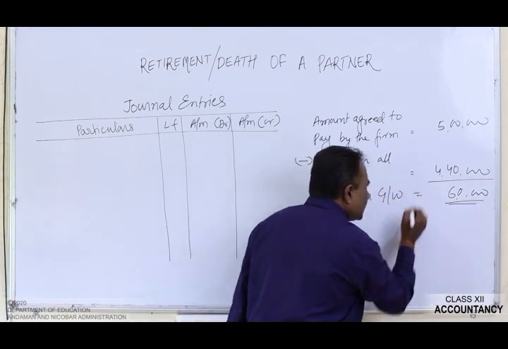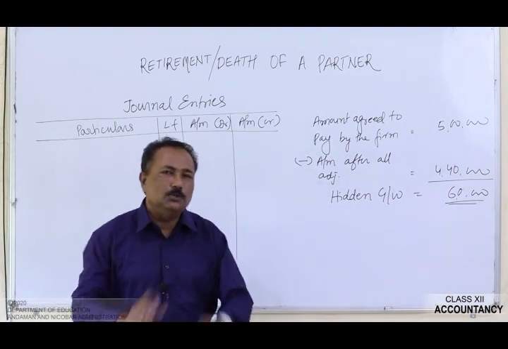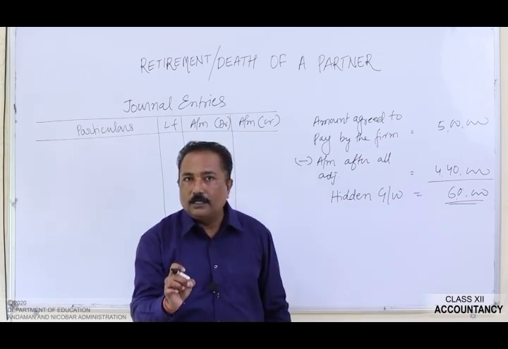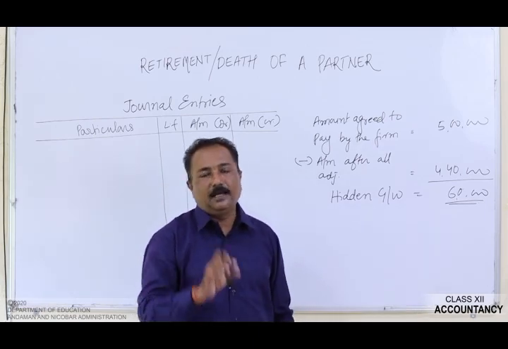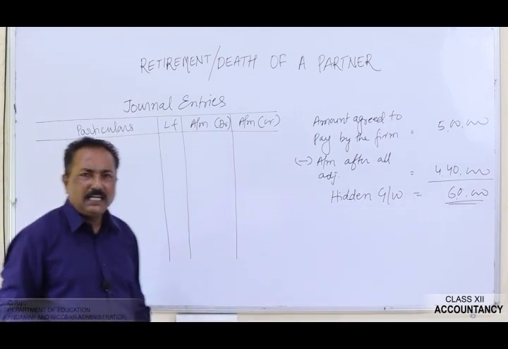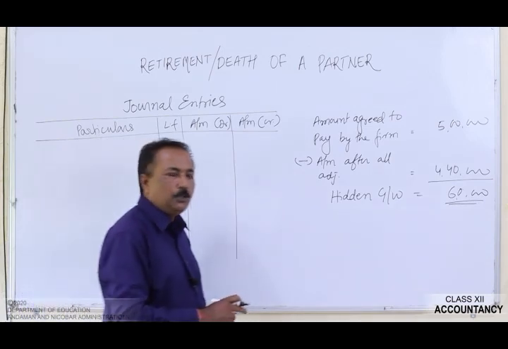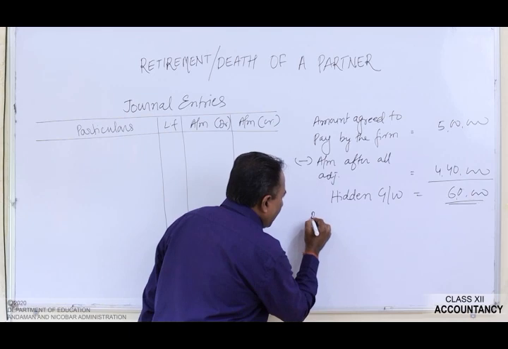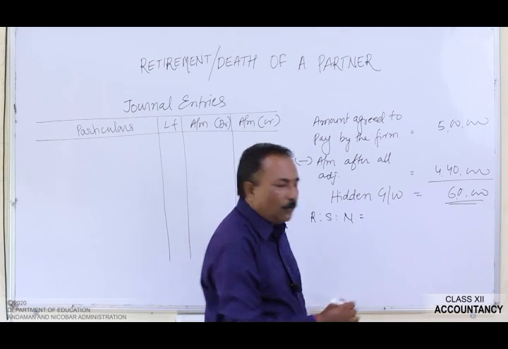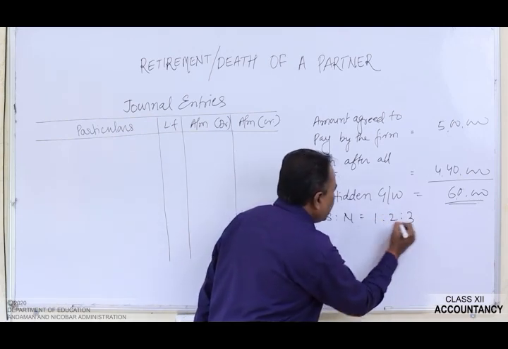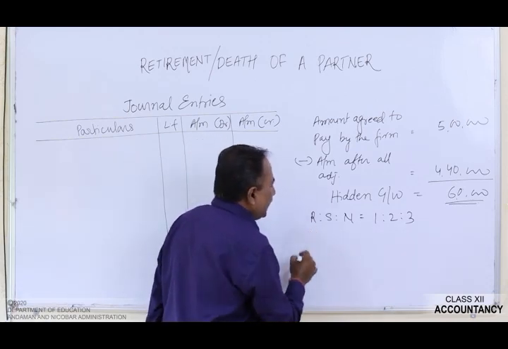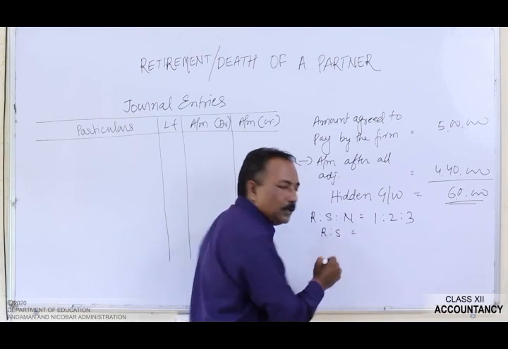Now see, students, this amount of rupees 60,000 is not the goodwill of the entire firm. Rather, this is Nia's share of goodwill. Now, let's find out the gaining ratio. What is the old ratio of these three partners, Ria, Shreya and Nia? It is 1:2:3, and the new profit sharing ratio is decided as 1:3.